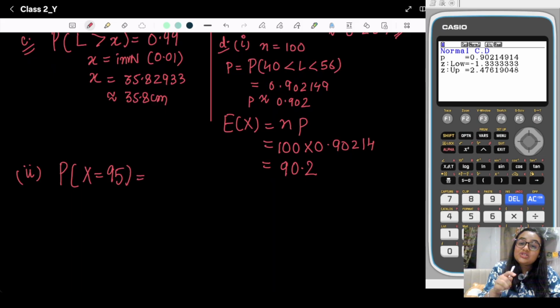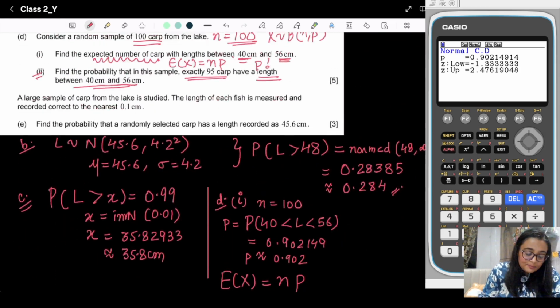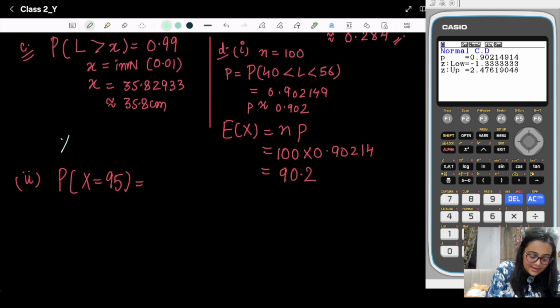So x is not normal, it is binomial, but first we need to choose our P. They are asking about the length between 40 centimeter to 56 centimeter, and N is 100. So in this case, we will write that x is distributed binomially.